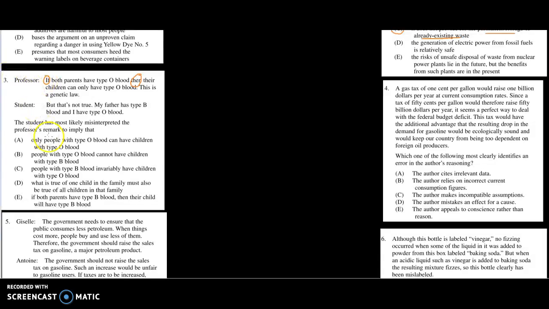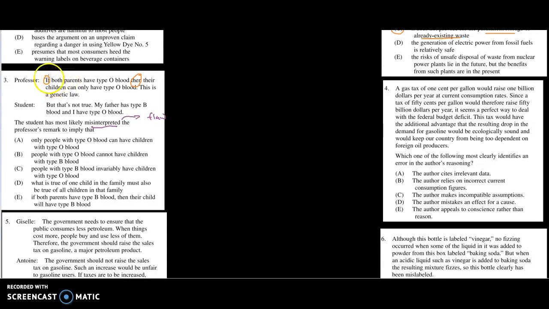Look at this one. So the question is, the student has most likely misinterpreted the professor's remark. In other words, what's the flaw in the student's reasoning? The student has made a mistake in their understanding of whatever it is the professor's saying. So let's look at what the professor says.